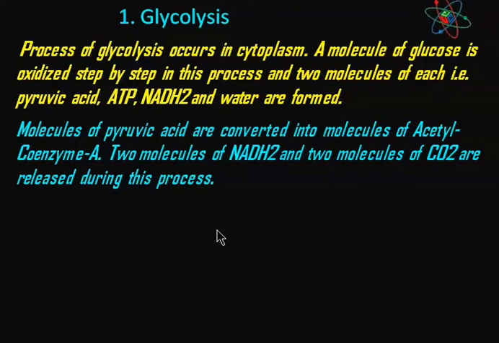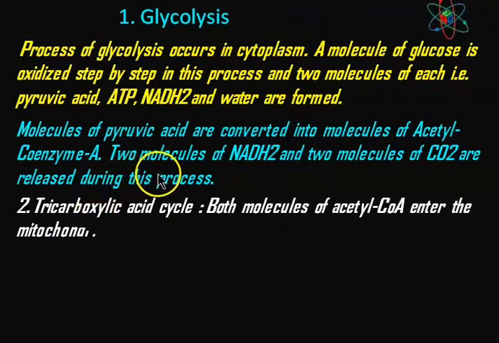Molecules of pyruvic acid are converted further into molecules of acetyl coenzyme A, and two molecules of NADH2 and two molecules of carbon dioxide are released during this process.